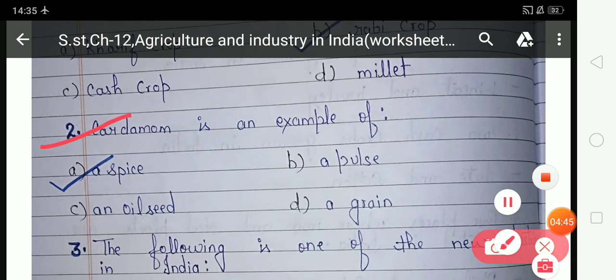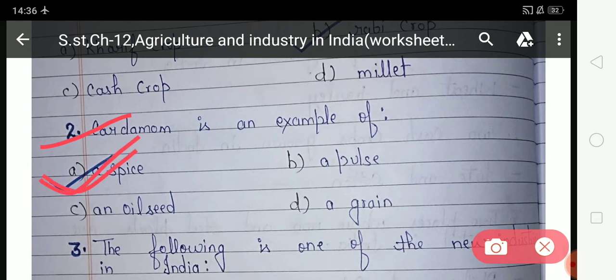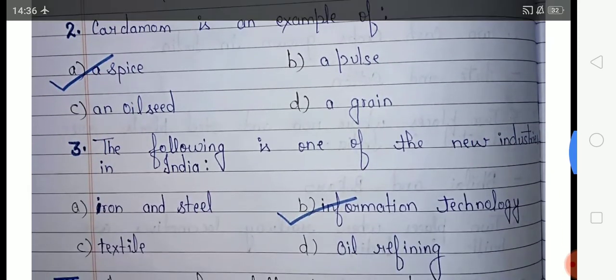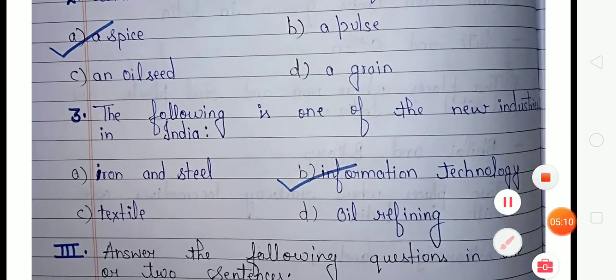Now come to the second. Cardamom is an example of, students, what is cardamom? Option A, a spice, option B, a pulse, option C, an oil seed, and option D, a grain. Which option is correct? Cardamom is a spice. So option A is correct and you have to tick option A. And here option A is already ticked. Now come to the third number.